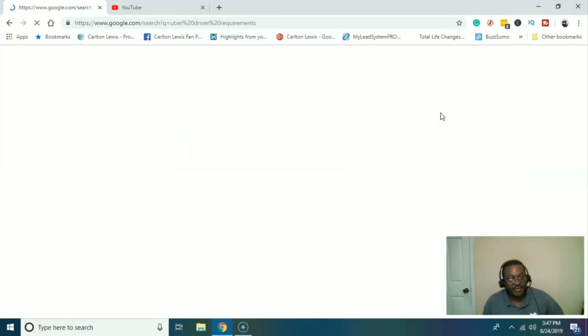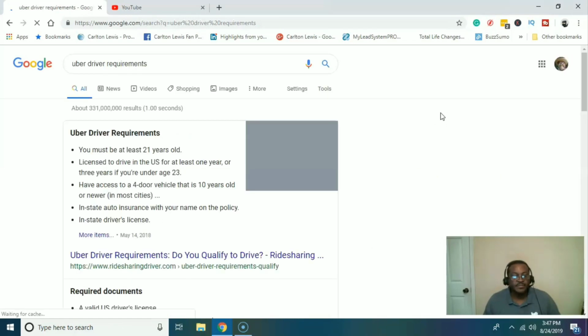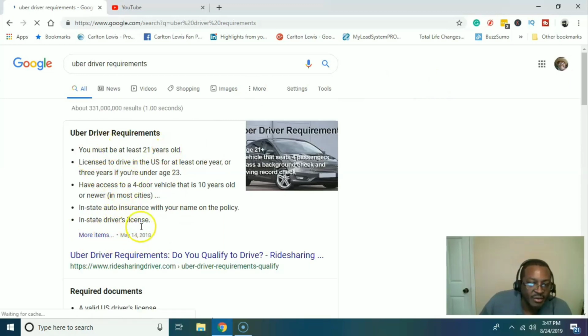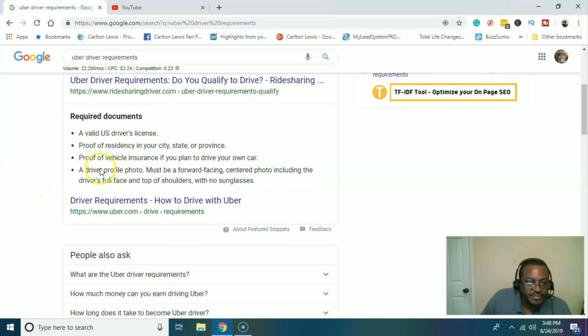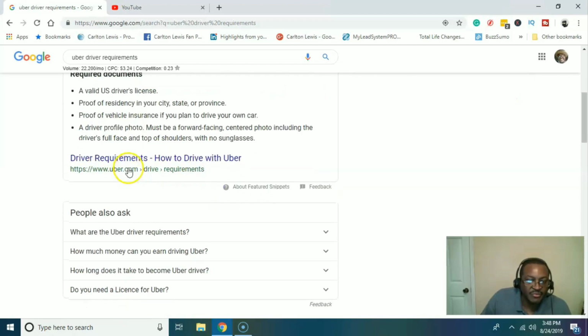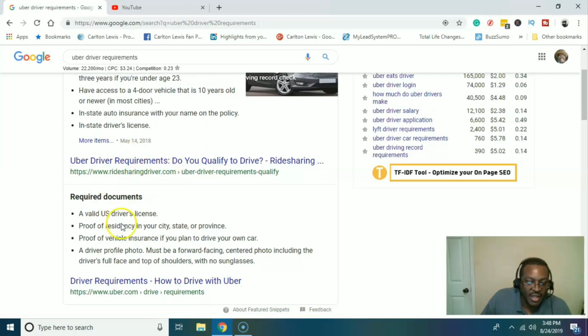So I'm going to click on Uber driver requirements. And here we go. The requirements are right here on the front. So I can do a video and just go right through all of this, and this is coming from ridesharingdriver.com. So whoever this is is obviously ranking for this particular term. I'm going to scroll down a little bit. Here's Uber's direct information. So I'll probably take their information versus ridesharingdriver.com.